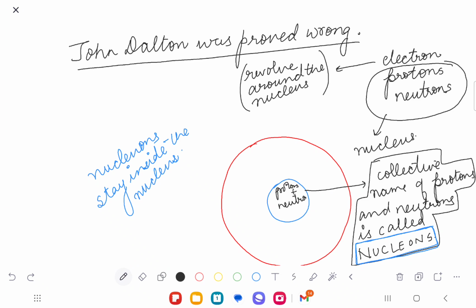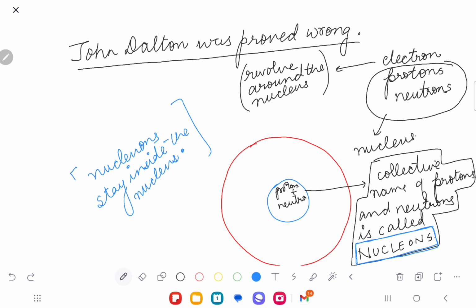Understood or not? Yes. Okay, now understand. Right. So that's the concept. Nucleons stay inside the nucleus.